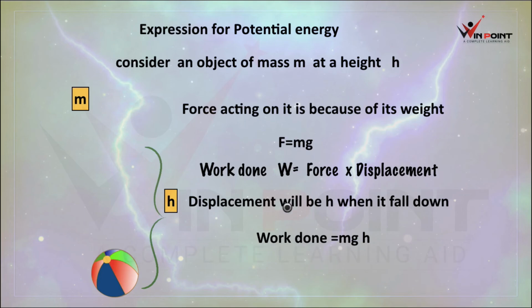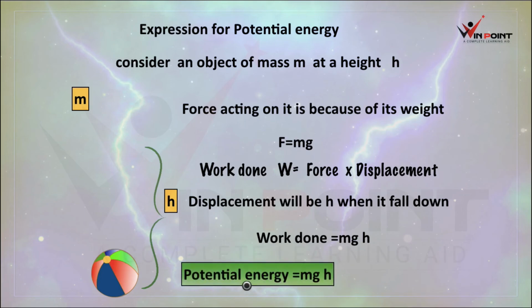We know that work done is energy. Here it is potential energy. Then potential energy is equal to mgh. It is the expression for potential energy. M is the mass of the object, g is the acceleration due to gravity, and h is height.